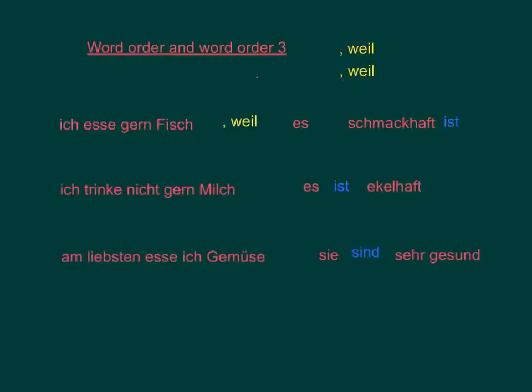I don't like drinking milk because it's disgusting. Ich trinke nicht gern Milch, weil es ekelhaft ist. Most of all, I like eating vegetables because they are healthy. Am liebsten esse ich Gemüse, weil sie sehr gesund sind. So that is you introduced to weil. Weil means because. Weil is so vile, it makes the verb run a mile. And in these instances, it's taken ist out of its second clause or sentence, and it's moved it to the end.